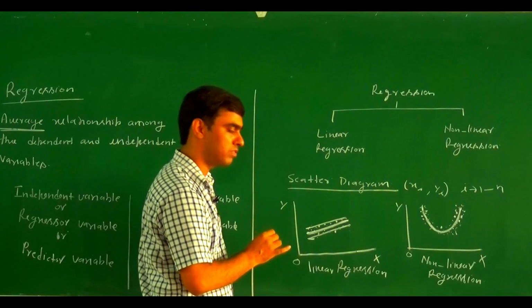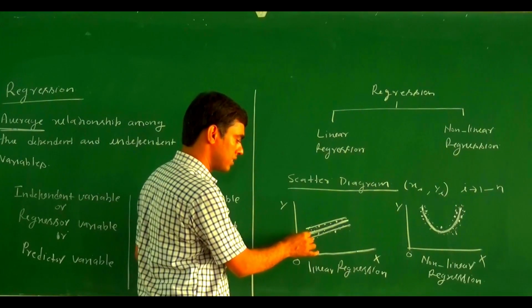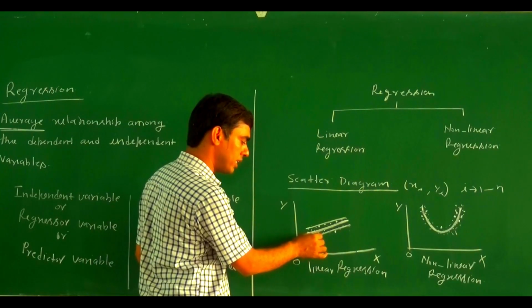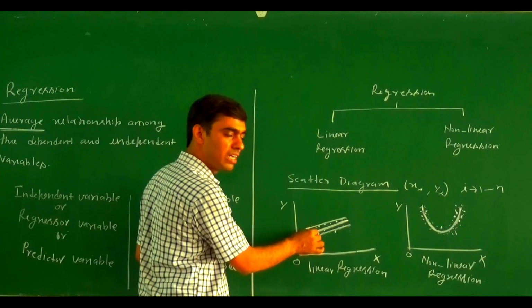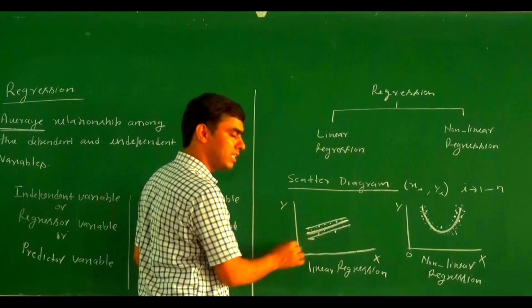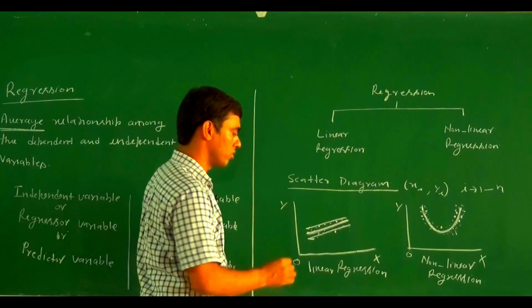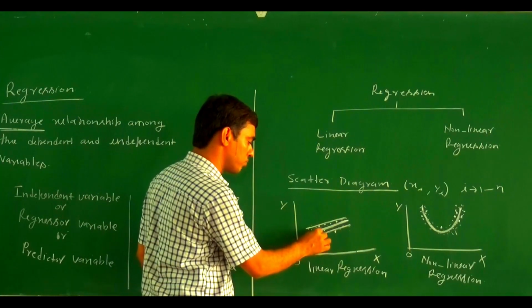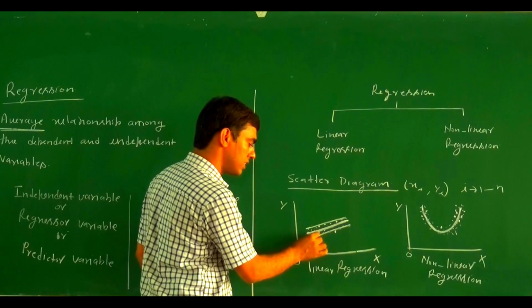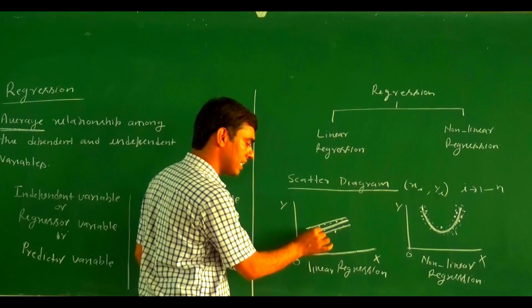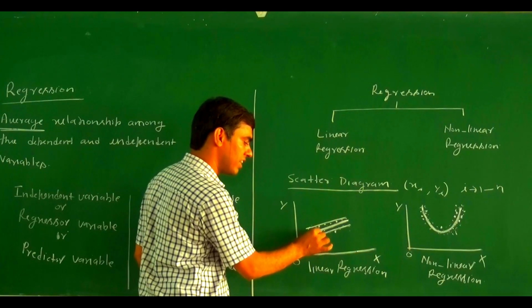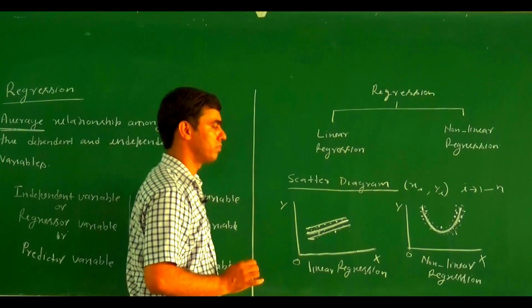What is the meaning of a best fitted straight line? It means the distance, that is the error, from the points which do not lie on the straight line is minimum. So our aim is to find such a straight line from which all the other points which do not lie on the line have minimum distance, in terms of error. This one is our aim.